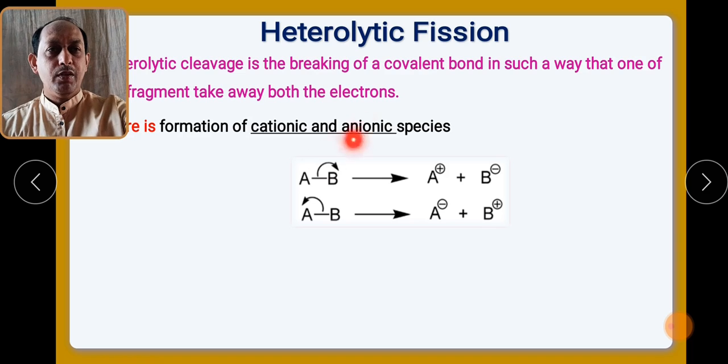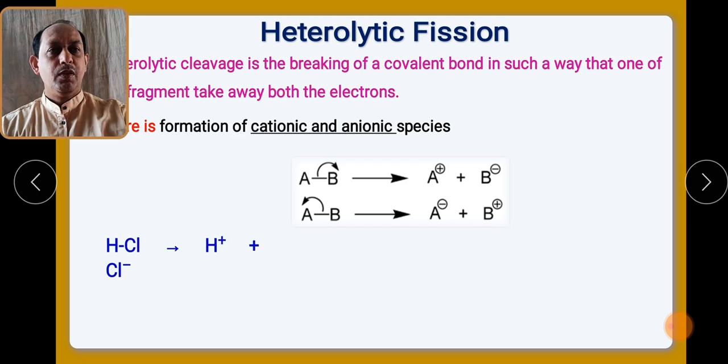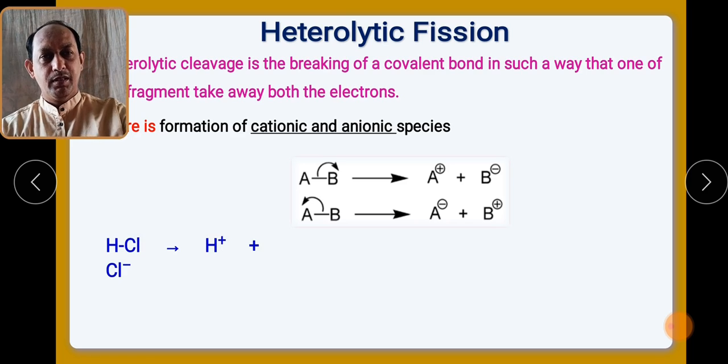So both the electrons are taken by the B minus, and as a result of that B will carry negative charge, that is it will be an anionic species, and this A plus will be a cationic species. In the vice versa, suppose A takes both the electrons, then A will carry negative charge and B will carry positive charge. So remember, in the case of the heterolytic fission there occurs the formation of cationic and anionic species. For example, HCl, H plus and Cl minus. So HCl will break in the heterolytic fashion to give H plus ion and Cl minus ion.